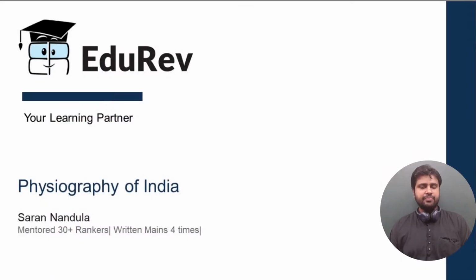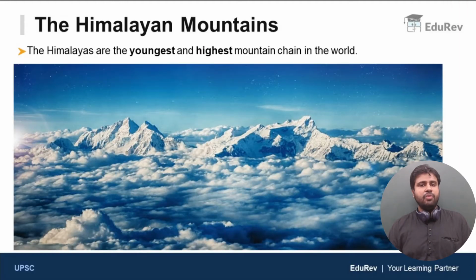This is Saran Nandula. In the previous video, we discussed the various physiographic divisions of India. Now, in this video, we are going to discuss the first physiographic division, which is the Himalayan mountains. So let's just begin. The Himalayas are the youngest and the highest mountain chain in the world.